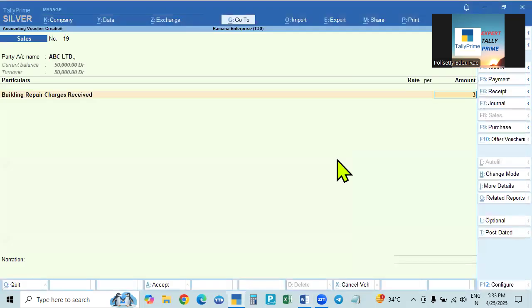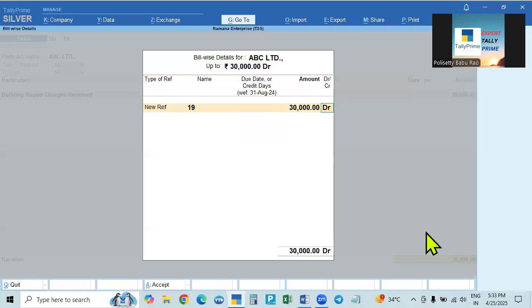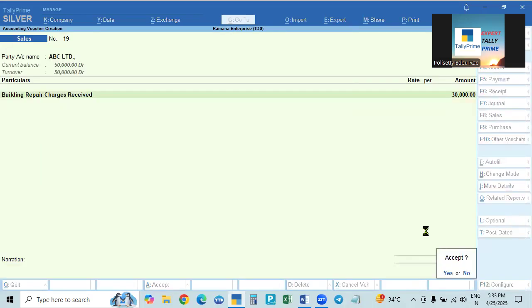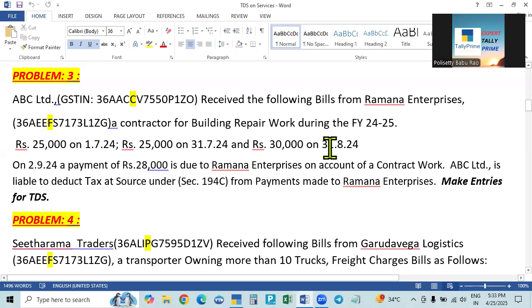It is 30,000 rupees. Here also the individual single bill value has not crossed 30,000. 30,000 means exactly the limit, so it is not crossing the limit. The aggregate is 50 plus 30, 80, so the aggregate limit is also not crossed. So no GST, no TDS. Okay, a new reference. And one more thing, in the case of these three bills we entered already.